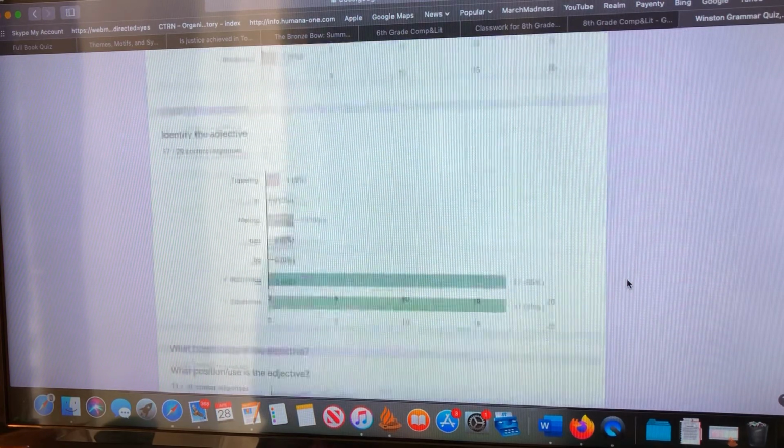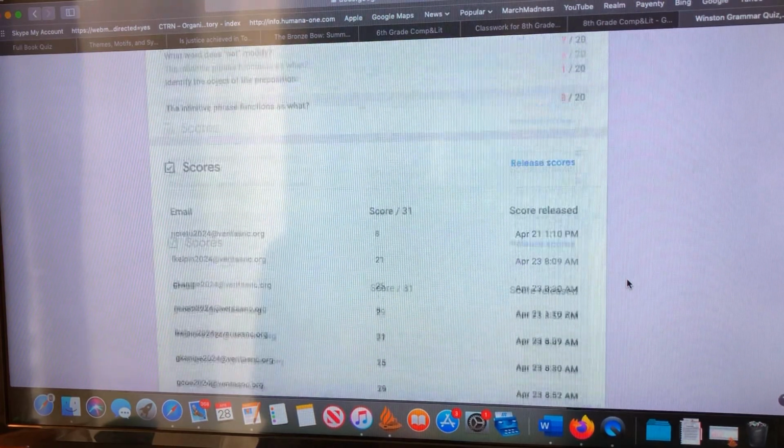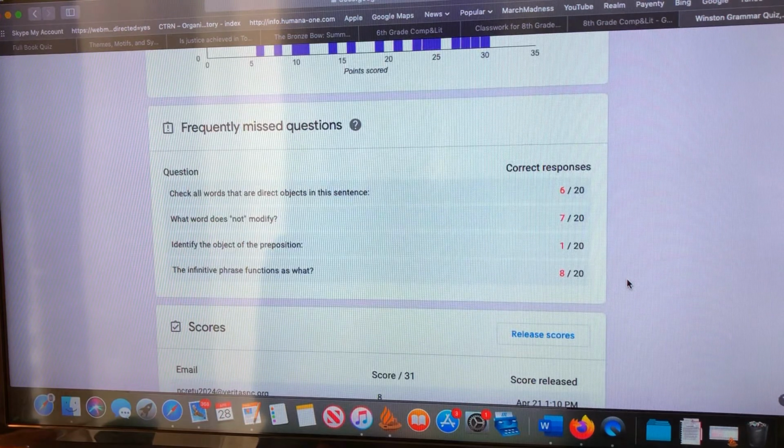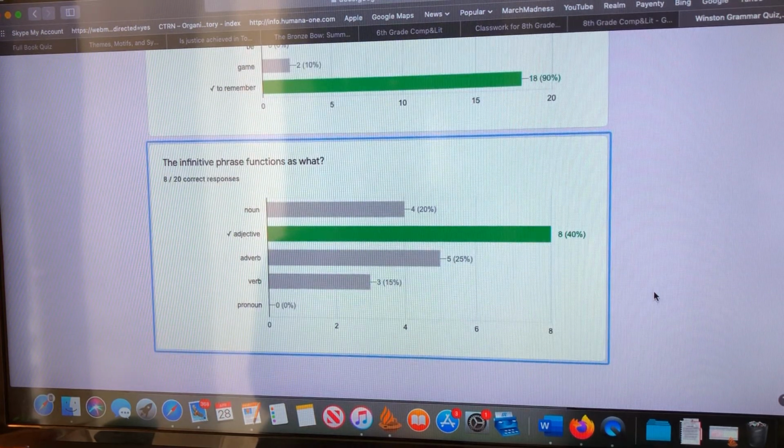So both numbers 2 and 3 in the frequently missed were going to be restored, because they were either set up improperly, in the case of this object of the preposition question, or many of you clicked on the helping verb instead of the main verb, which was in the previous question.